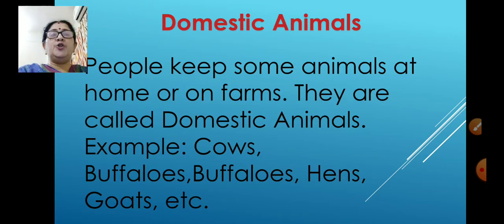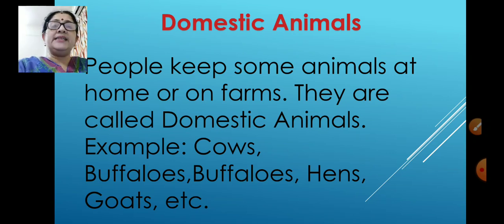Next is domestic animals. People keep some animals at home or on farms. They are called domestic animals. Example, cows, buffaloes, hens, goats, etc. Now let us see these animals one by one.